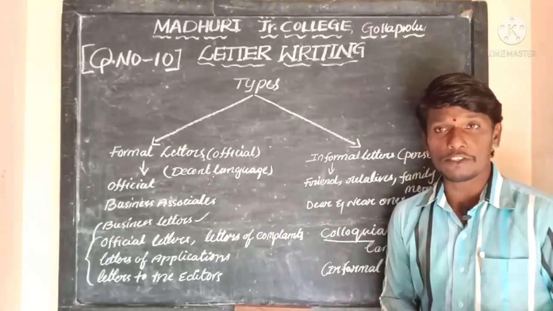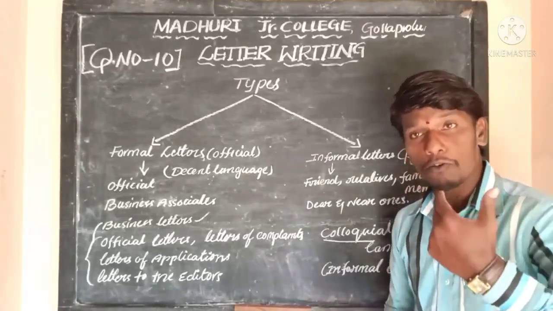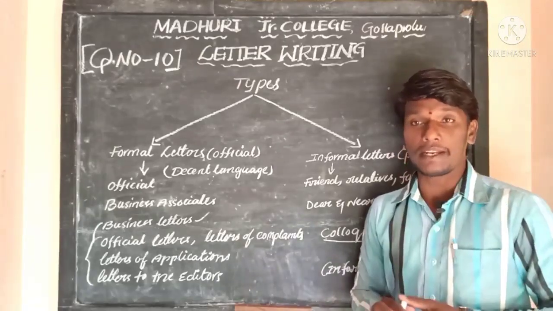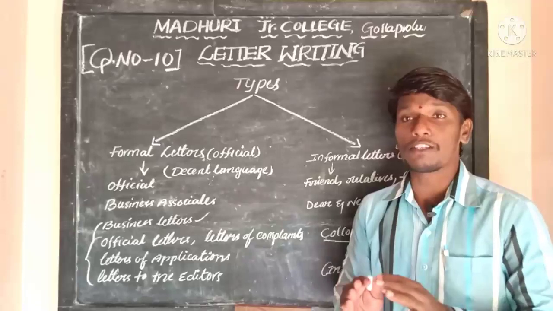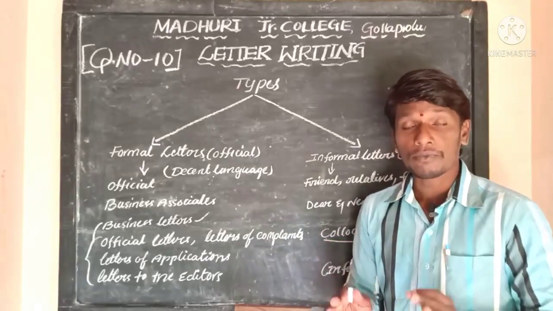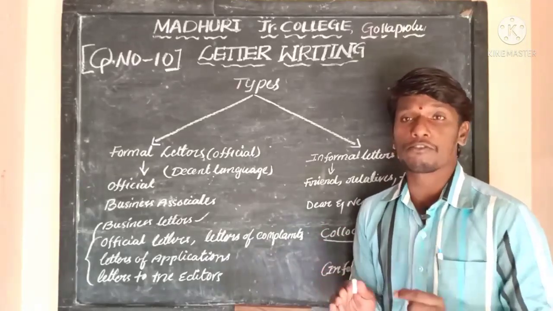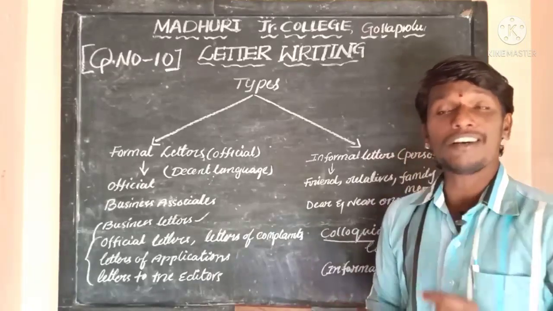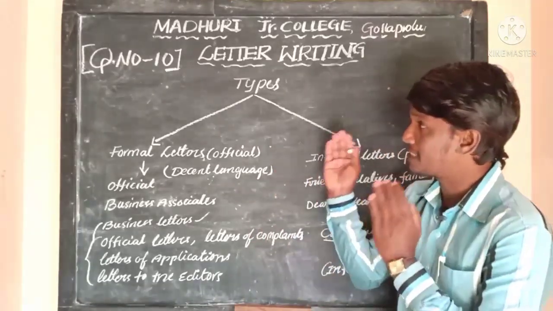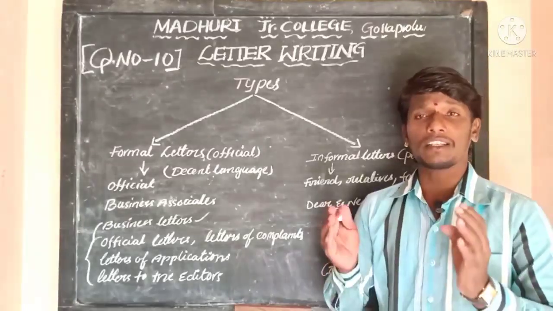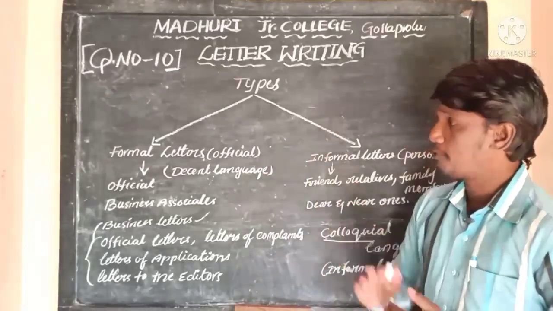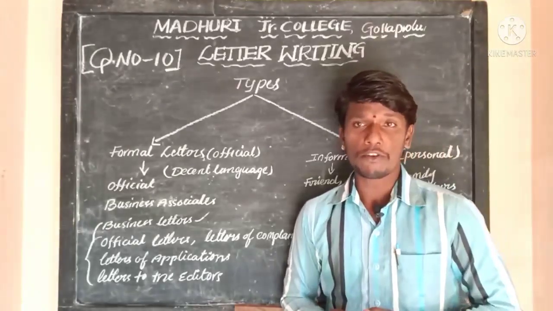Colloquial language is the language which we use to communicate with our parents, friends, and relatives. That means an informal language can be used to write an informal letter. So these are the basic types of letter. And now we shall discuss the formats of writing both formal letters and informal letters.